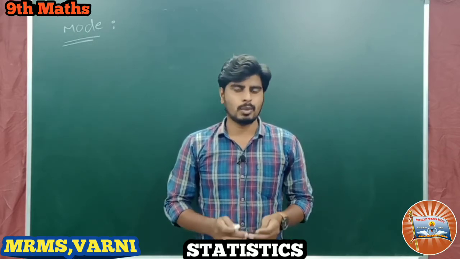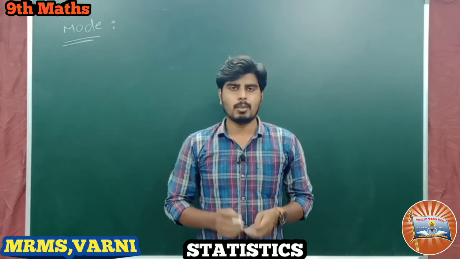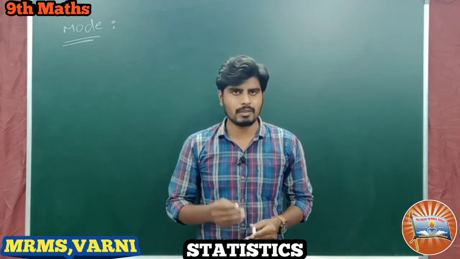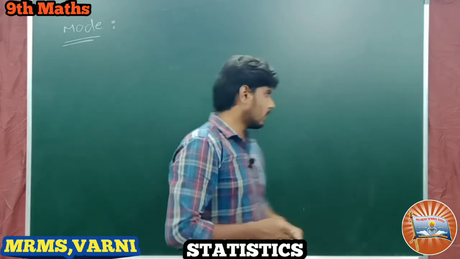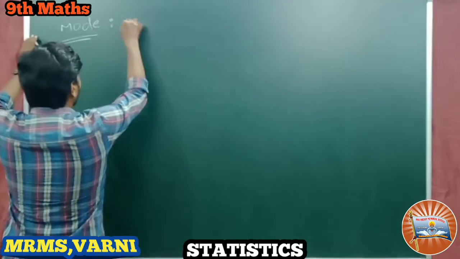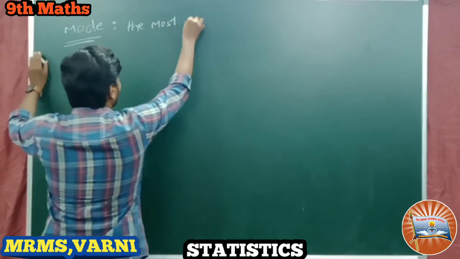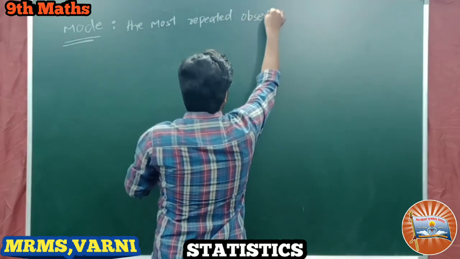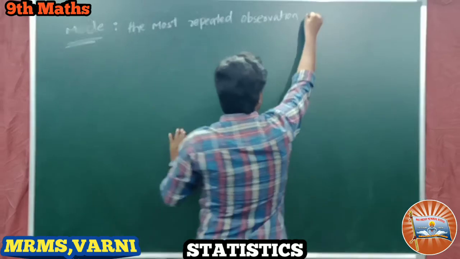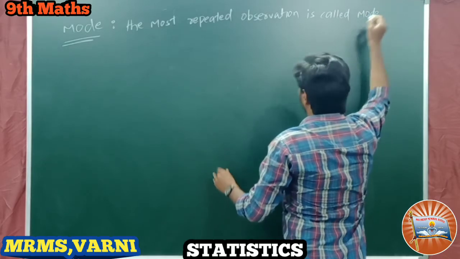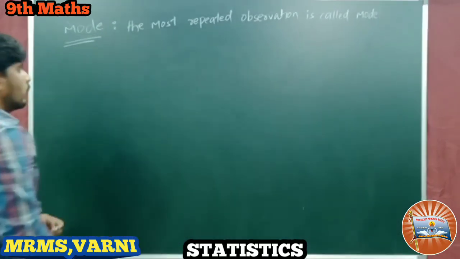In this video we are going to learn about mode. So what is a mode? The most frequent observation is called mode, or the most repeated observation is called mode. Nothing but highest frequency. So mode, the most repeated observation is called mode. The most repeated observation is called mode.